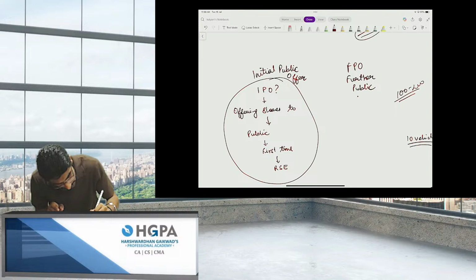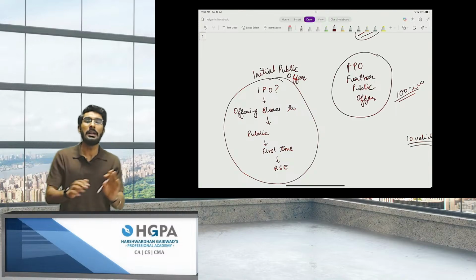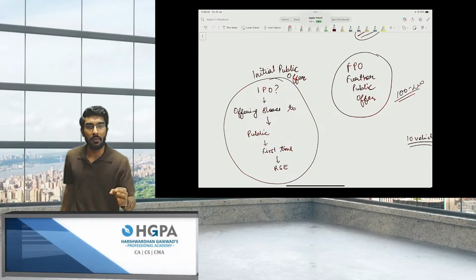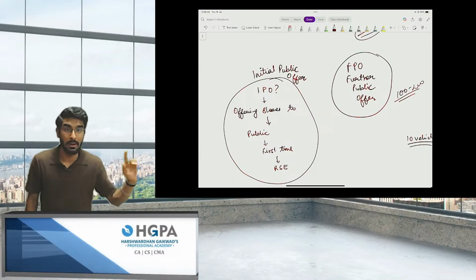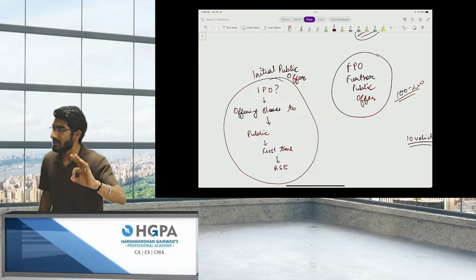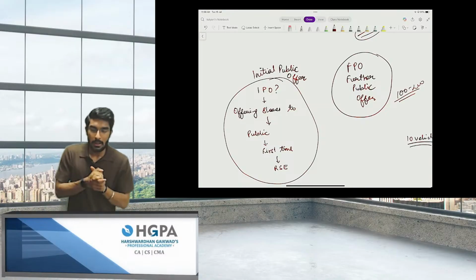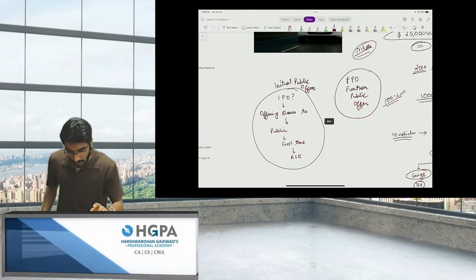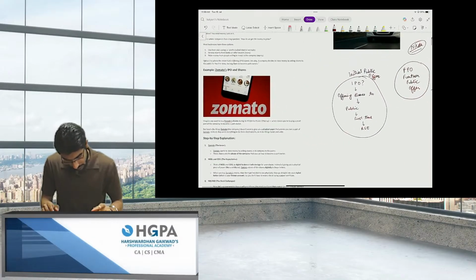This is the basic difference between an initial public offer and a further public offer. Initial public offer is always the first time, but further public offer is after the IPO. Right, people? This is the simplest meaning of an initial public offer. Cool.